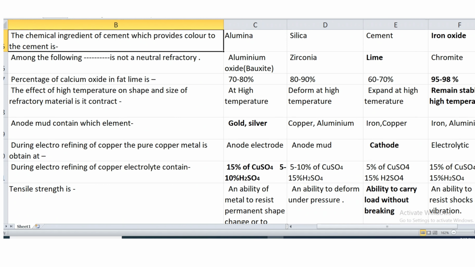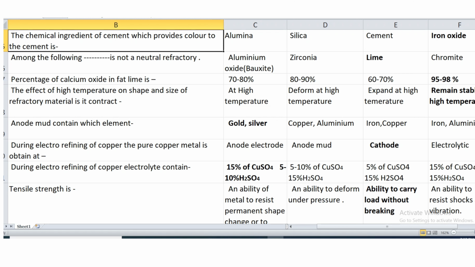Then the next question is, among the following, dash is not a neutral refractory. Lime is not a neutral refractory, other three are the neutral refractory. Percentage of calcium oxide in fat lime is 95 to 98%. The effect of temperature on shape and size of refractory material is, in contact, it remains stable at high temperature.